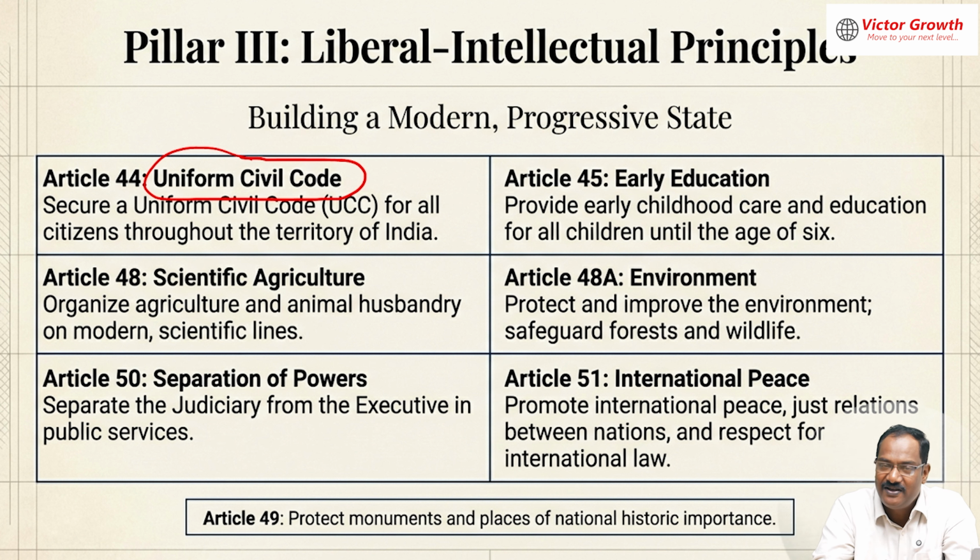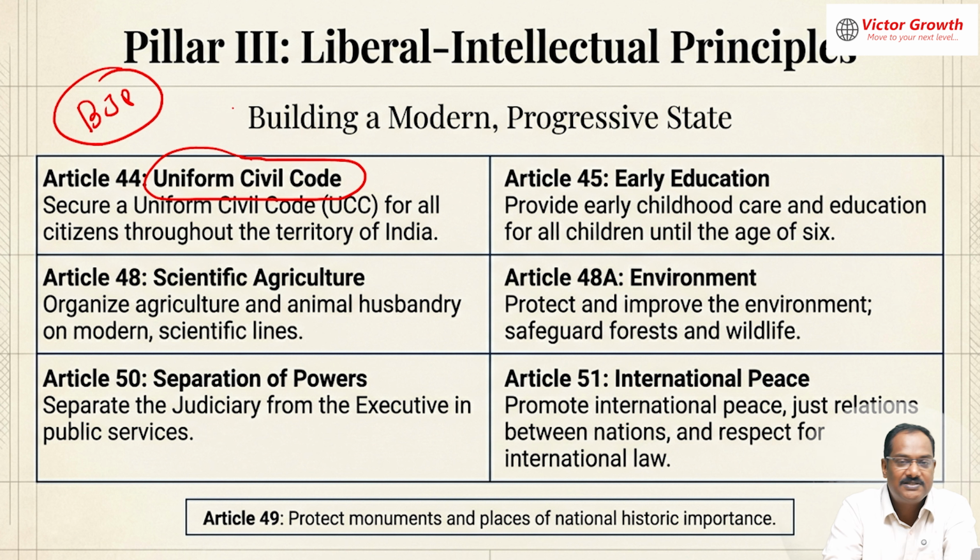So we do not have a national-level uniform civil code, but in the Portuguese era we had a uniform civil code that has been taken over in Goa. The modern state that has implemented a uniform civil code is only Uttarakhand. Throughout the country we do not have one. One of the agenda items of the current BJP government is to implement the uniform civil code. One was the Ram Mandir, which they have done. Uniform civil code, we wait and see. Triple talaq they have banned. So all these are related to the uniform civil code. This is mains material. Definitely one question comes from mains on this.